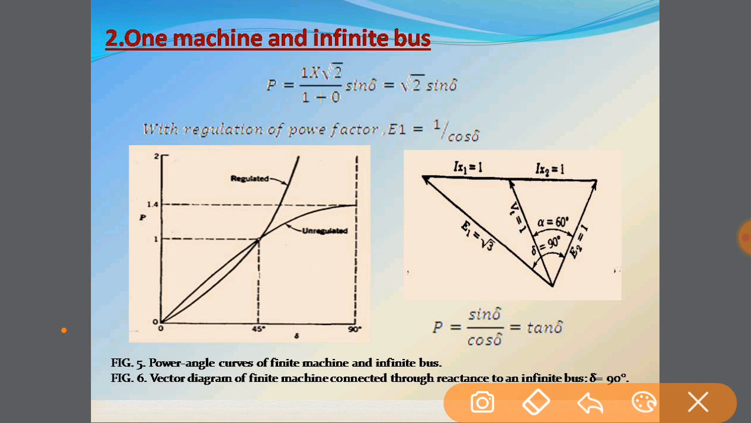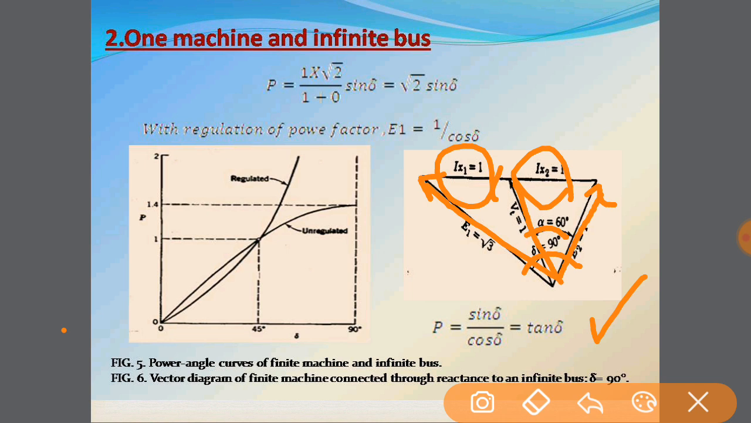Here, E2 will have the value of 1. E1 will have the value of root 3. Impedance drop again is equal to 1. Total angle being 90 degree. And when this tilts at an angle of 1, we find this angle to be 60 degree. In this case, P is equal to sine del upon cos del, which is equal to tan del. So the vector diagram here depicts the bus at del equal to 90 degree.